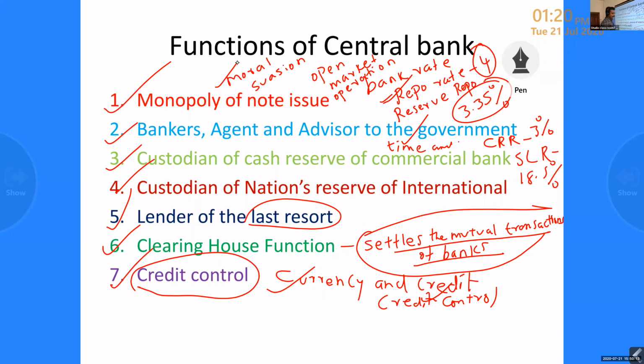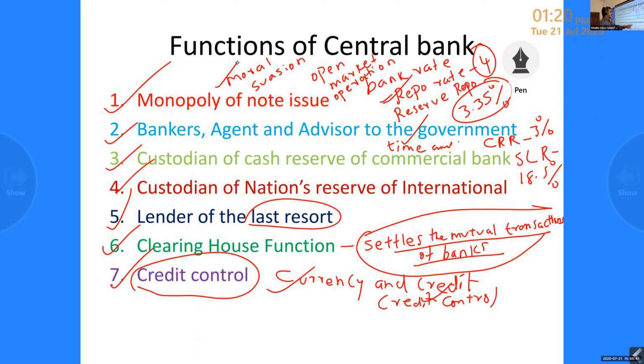Then it acts as a banker, agent and advisor to the government. They operate the bank accounts of government undertakings, give loans to the central and state governments, and advise the government on banking, financial and monetary matters. Then custodian of cash reserve: banks are under obligation to keep a certain percentage of their deposits with the central bank to provide security to the depositors.